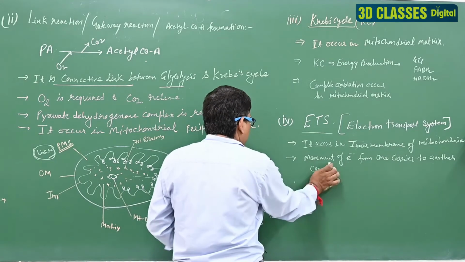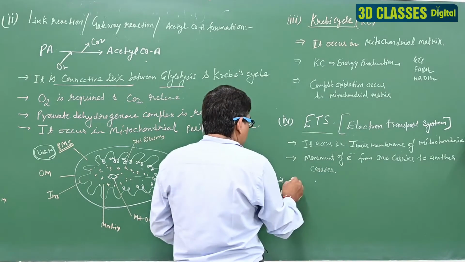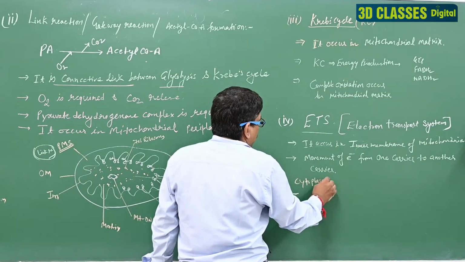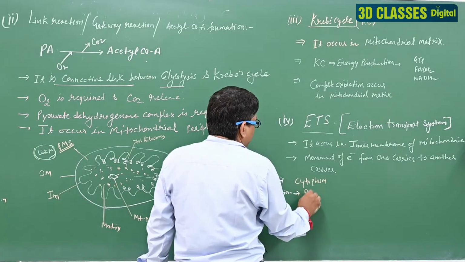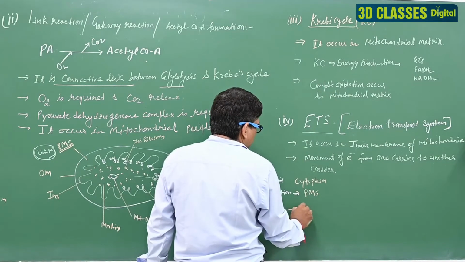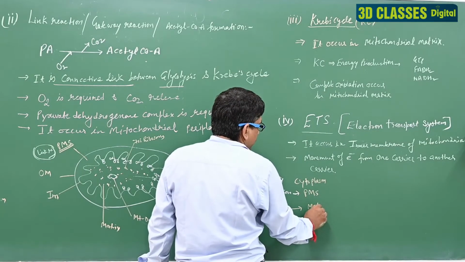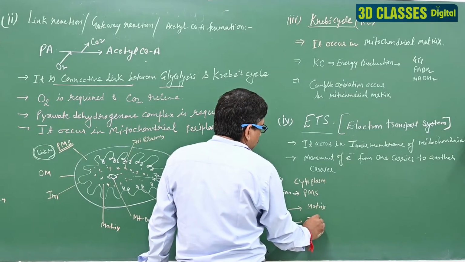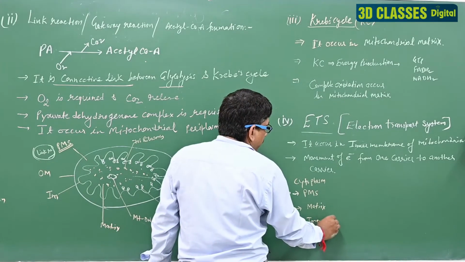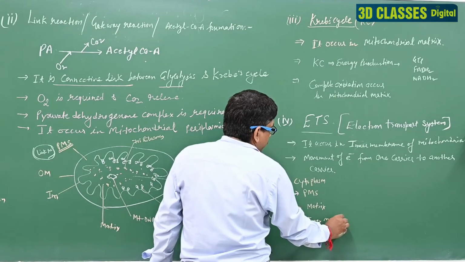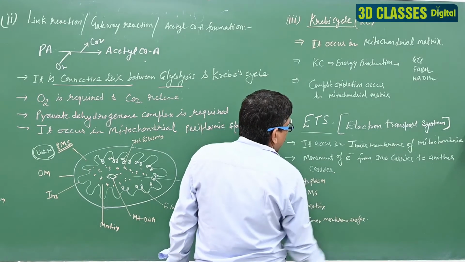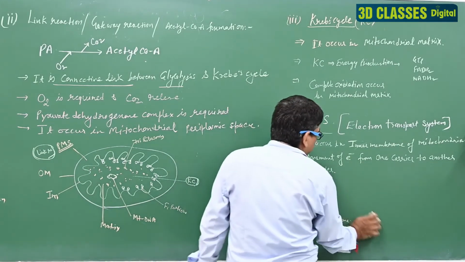The link reaction occurs in the PMS. The Krebs cycle occurs in the matrix, and the ETS occurs in the inner membrane, inner surface.